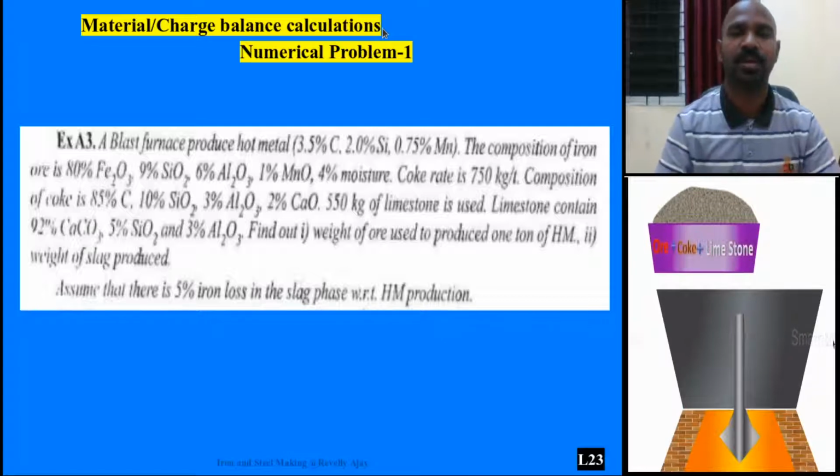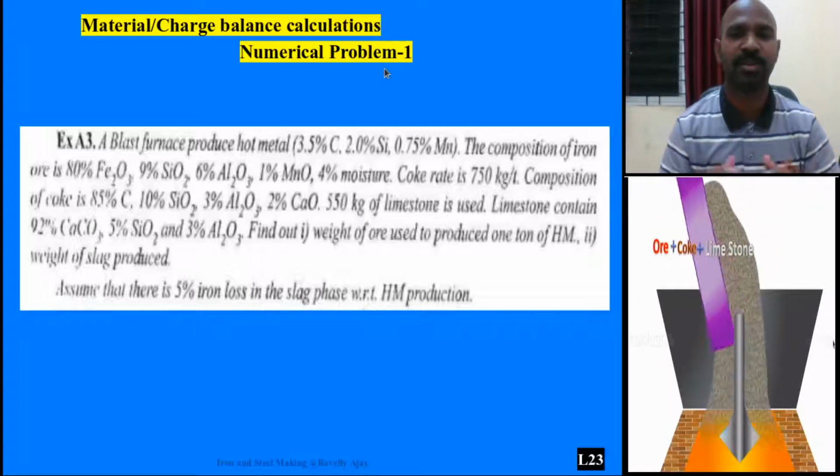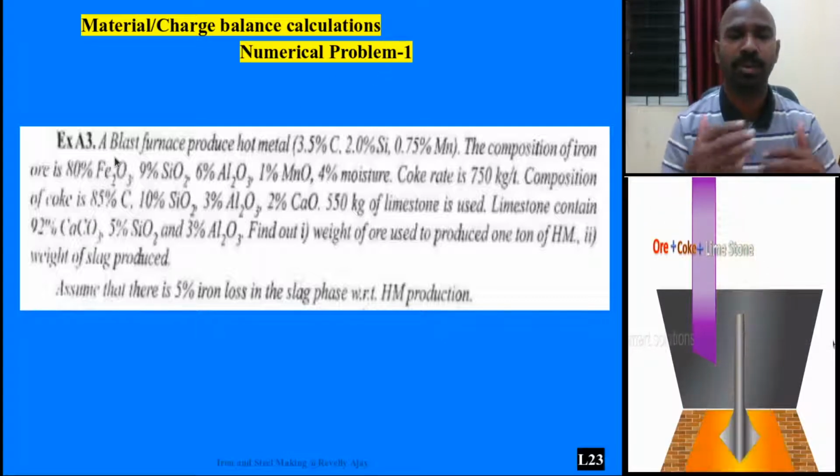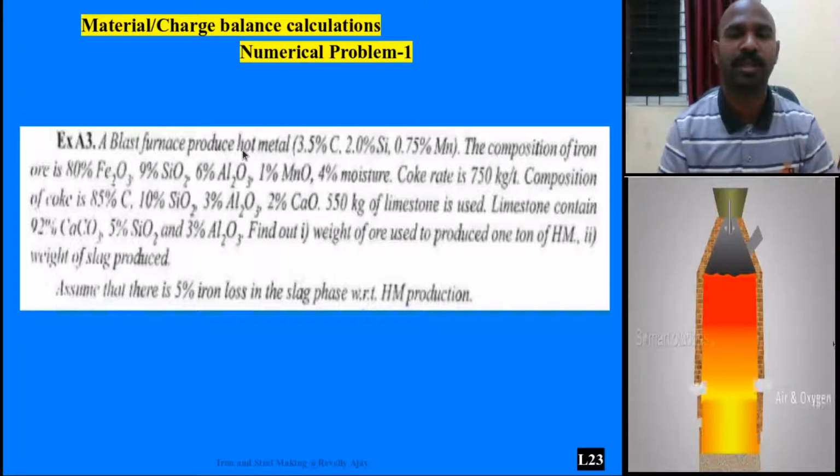Now let me take example numerical problem 1. A blast furnace produces hot metal, which is nothing but liquid state pig iron, having a composition of 3.5% carbon, 2% silicon, 0.75% manganese.